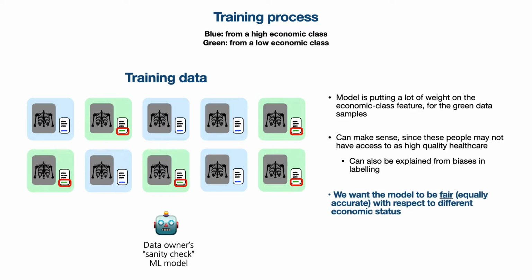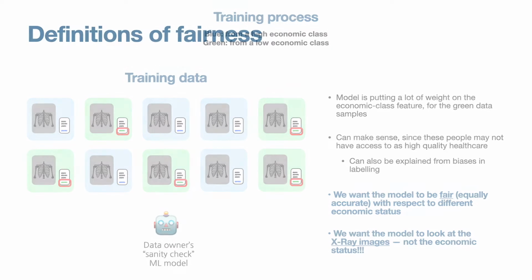But regardless, we do not want our model to learn from this dataset in this way. We want it to be fair, that is, equally accurate with respect to the different economic statuses. In addition, we want the model to look mostly at the X-ray images, not at the economic statuses. After all, that's where the key information lies to making these diagnostic predictions. So we want the model to be more fair, and we want it to not consider this economic class feature so heavily. How can we concretely define our goal?